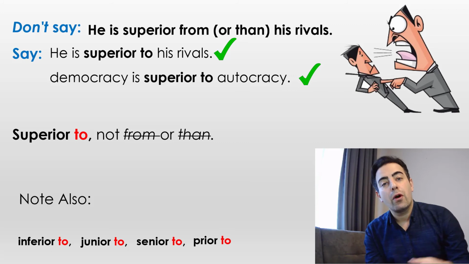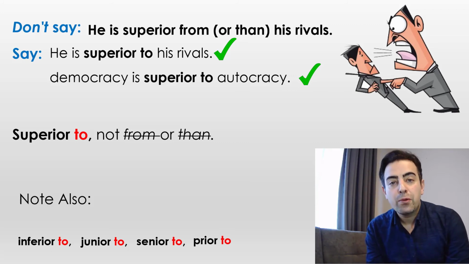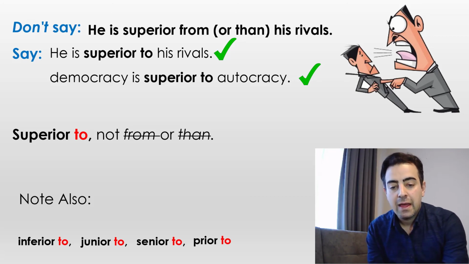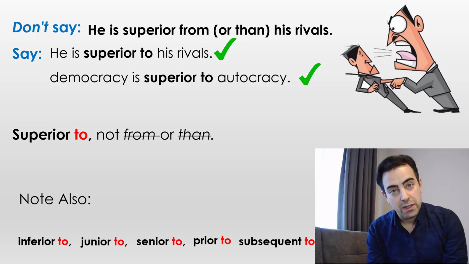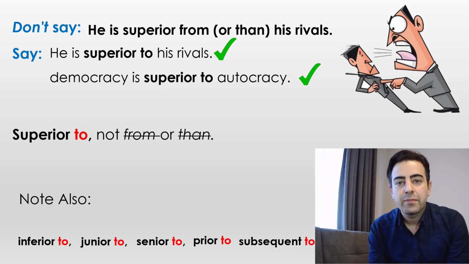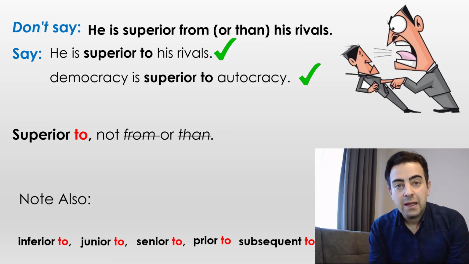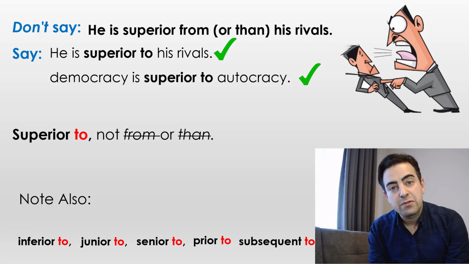Next one, prior to. To be prior to something means to come before it. So prior is a synonym for before. Prior to the meeting, I'm going to send you the agenda via email. And the next one, subsequent to or consequent to. It means after that or sometimes as a result of something. Subsequent to our meeting, our team is going to prepare the draft of the contract. Subsequent to is a synonym for after.